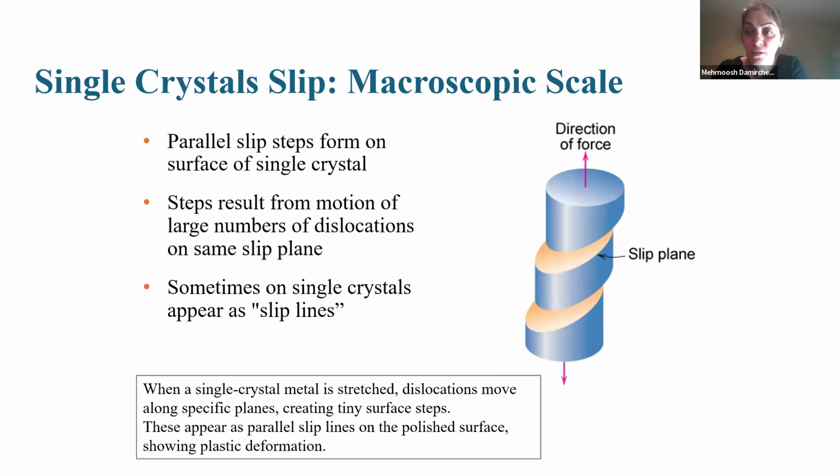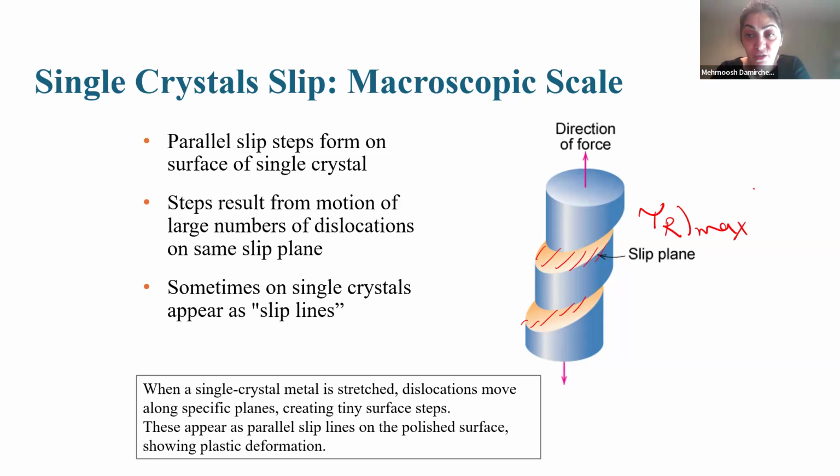In single crystals, parallel slip steps can form on the surface as many dislocations move along the same slip planes. These slip planes are the planes that have maximum tau R. Tau R is max, or maybe critical, or failure starts from that plane.